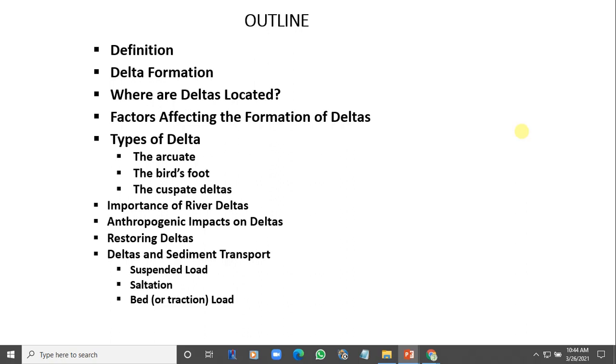If the sediment is very heavy, the water will not be able to carry it in the water column. So the best it could do is to roll it on the floor. Now, if it is a middle size like sand, it can take it in the water column. But after some time, it will drop it. When it becomes heavy, it drops it, or when the flow becomes lower, it drops it. So it will form a parabola. It will move up like a small letter n, and then it drops.